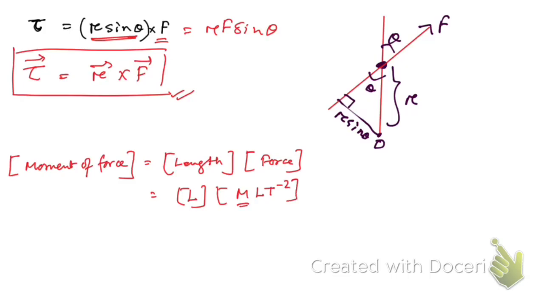Mass, acceleration, this is meter per second square. Meter is the unit of length and second inverse square, so S to the power minus 2. So here we're going to get T to the power minus 2. S is second, which is the unit of time, right? Hope you have understood this. So this gives us M L square T to the power minus 2. So this is the dimensional formula of moment of force, right? Hope you have understood this.